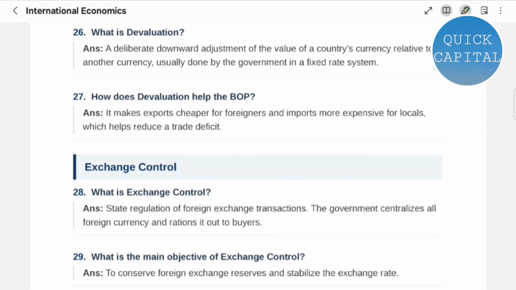Question 28. What is exchange control? State regulation of foreign exchange transactions. The government centralizes all foreign currency and rations it out to buyers. Question 29. What is the main objective of exchange control? To conserve foreign exchange reserves and stabilize the exchange rate.